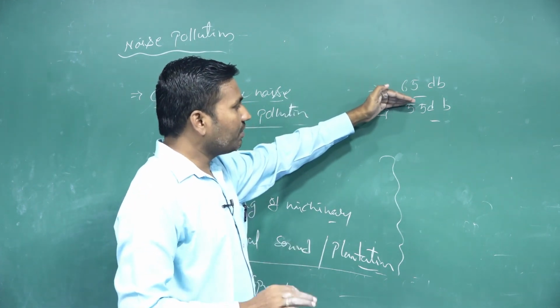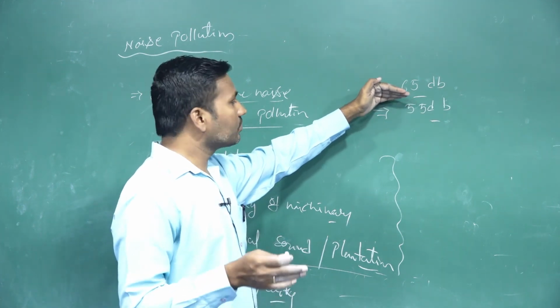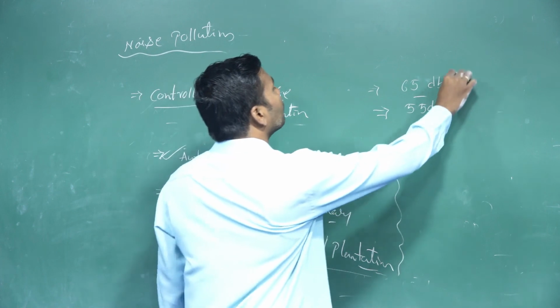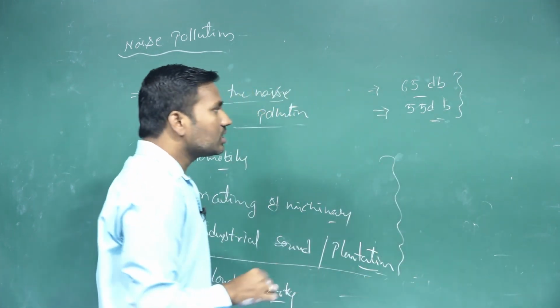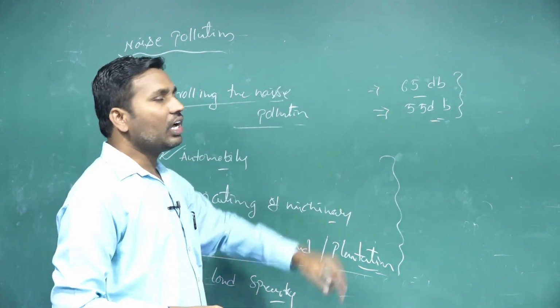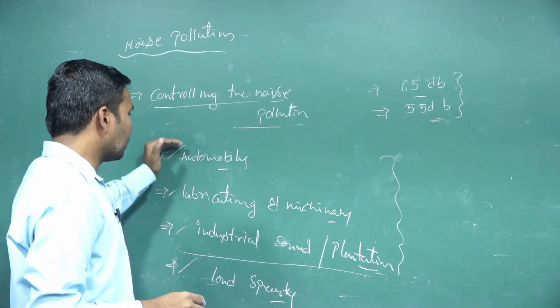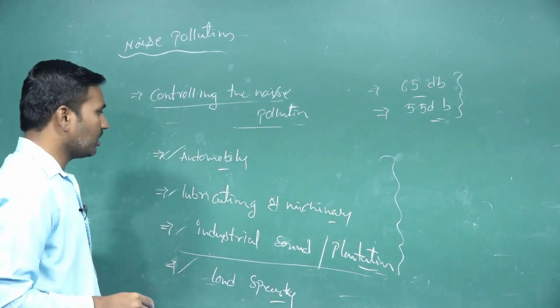If at night time 55 decibels is exceeded, this state is also called noise pollution. So we have to control noise to 65 in the day and 55 at night, even in commercial areas, by following all these factors.